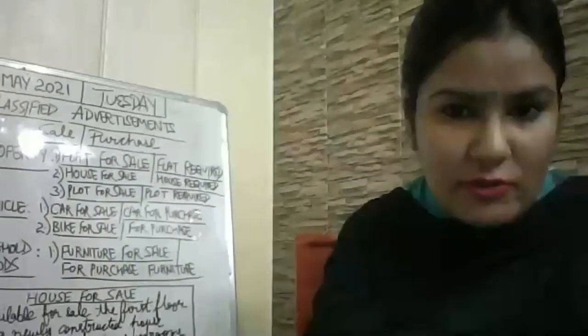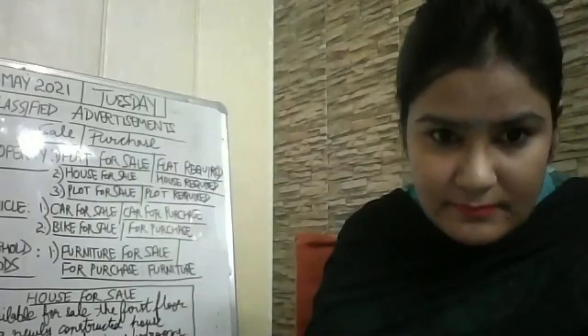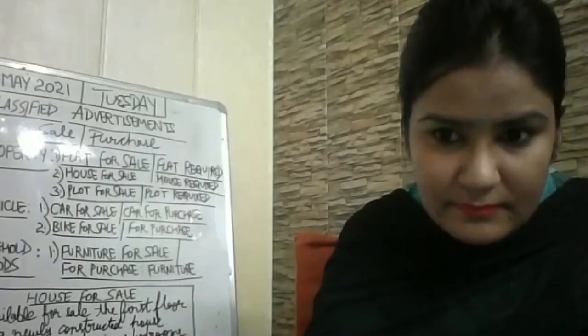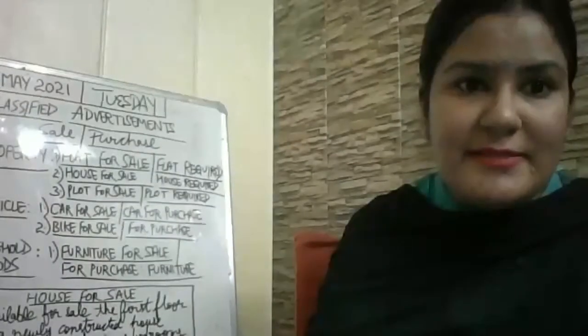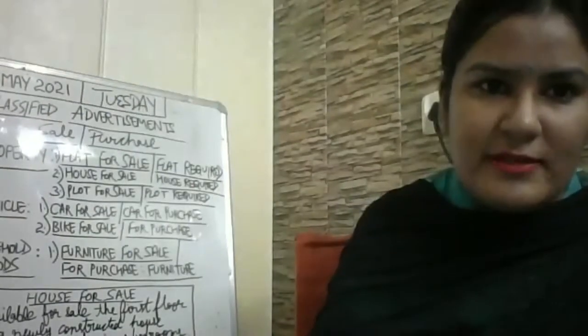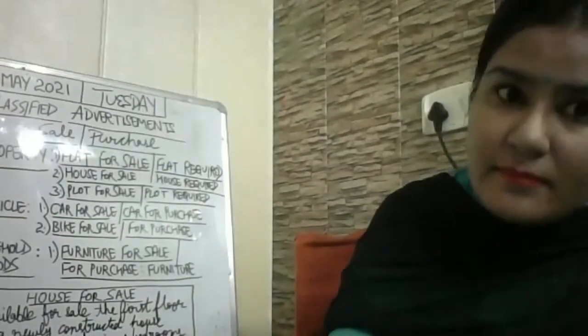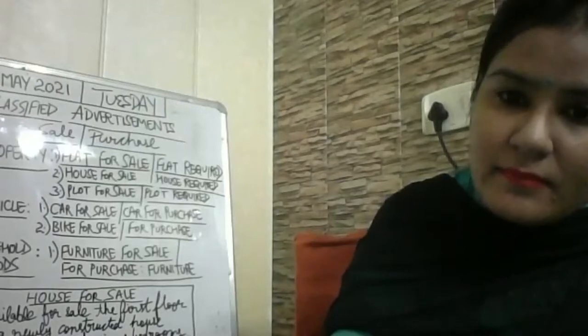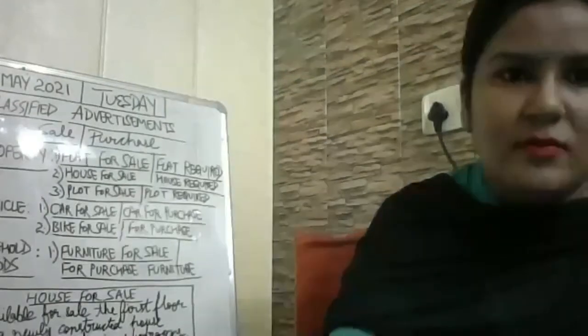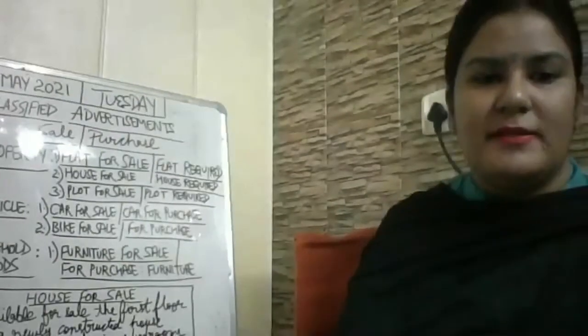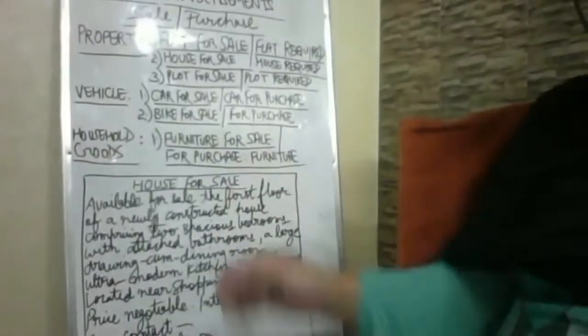Good morning. Ma'am, is the address necessary at the end? Beta, address means, see, if you mute yourself, Vanshika. Just pay attention. You are saying that we will mention the address in the content.